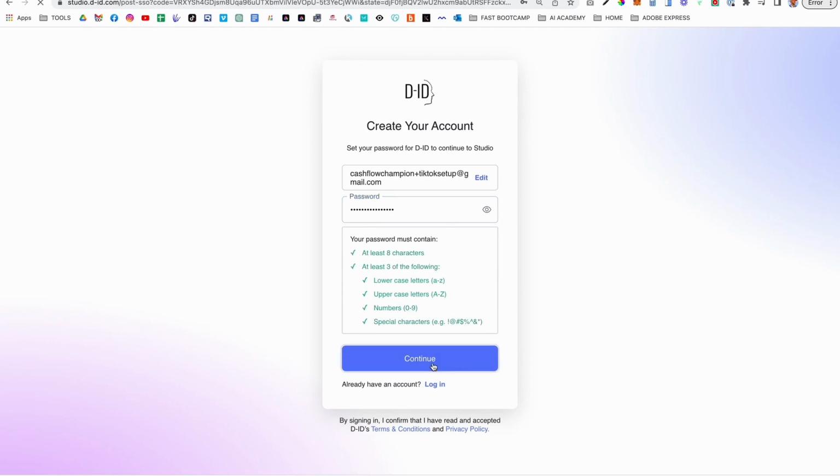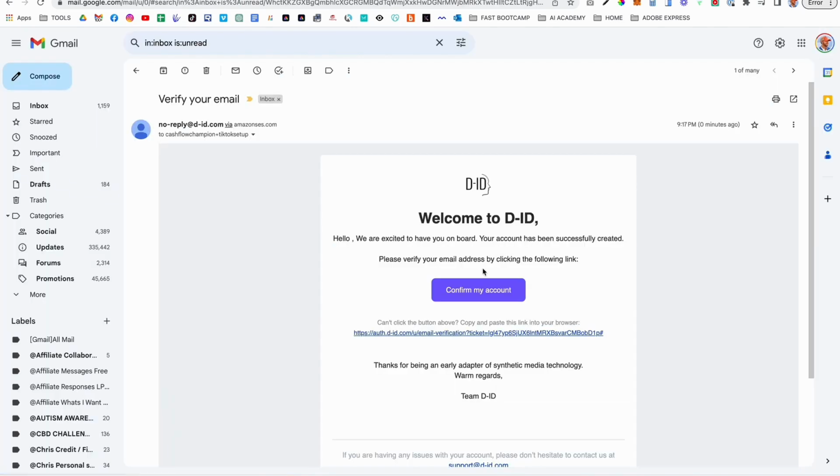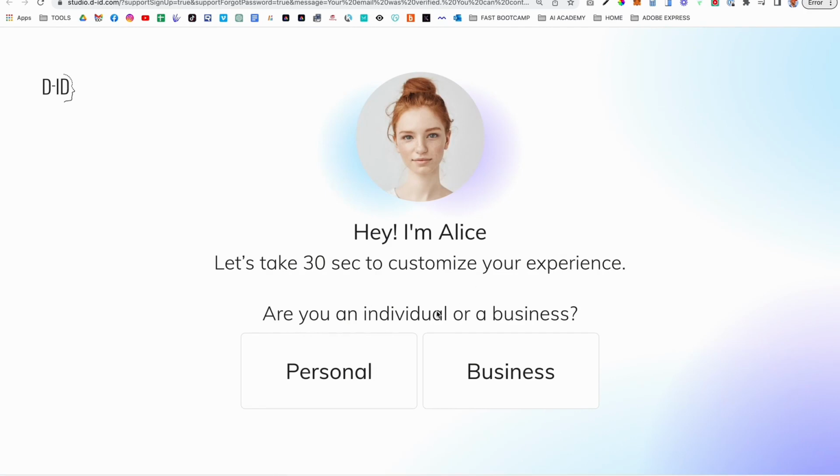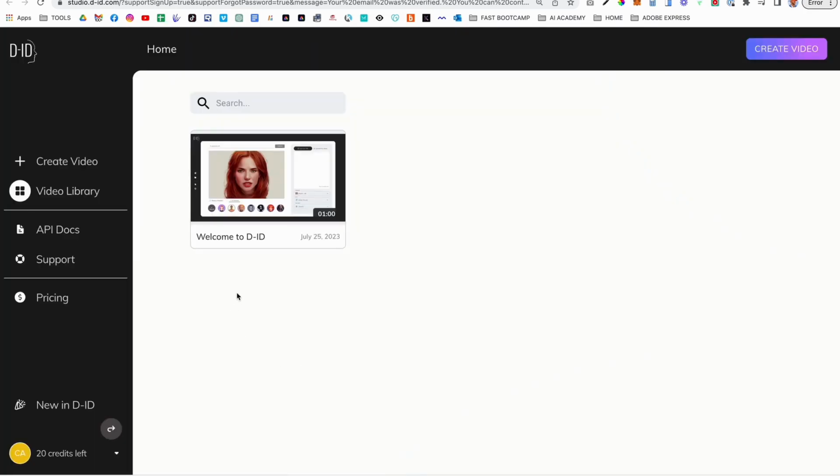and continue. And so now it's going to send a link to my email, which I'm going to click and confirm, and it's going to open me up into my trial account. So here's the email. Now let's go ahead and confirm the account. Okay, so now we're going to say we're using this for personal, social media. I'm done. So now we're inside of an actual account with 20 credits, which is 5 minutes.